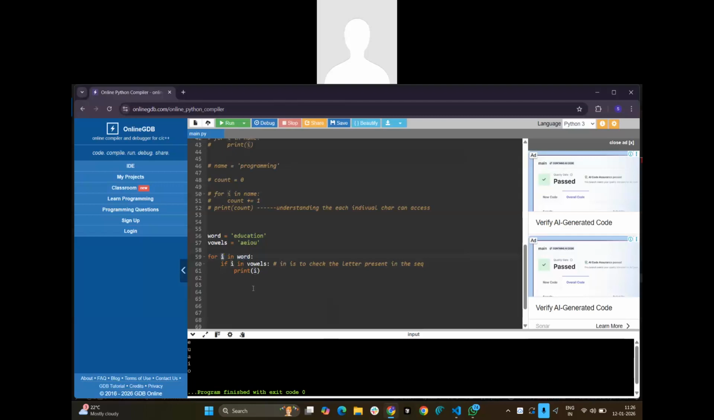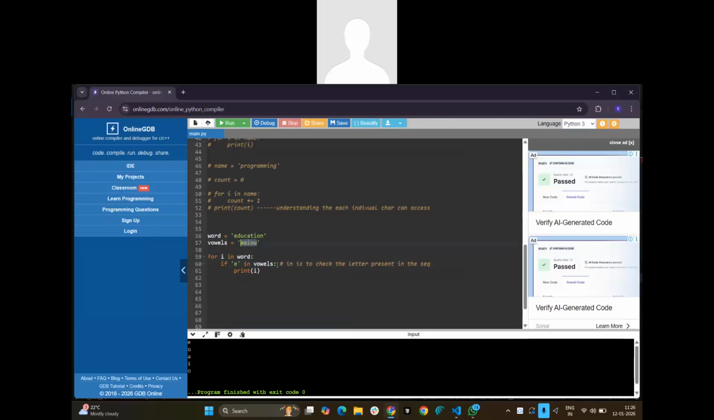Here, I mean education. First of all, E will go here, then D will go here. So here, vowels. What is i here for the first iteration? E. E is nothing but a character in the string, right? So is E present in this vowels? Vowels is nothing but this one.